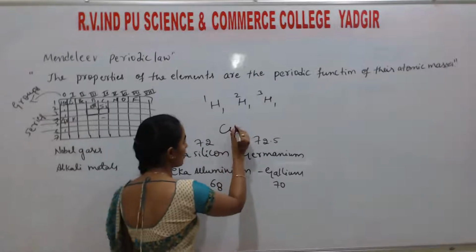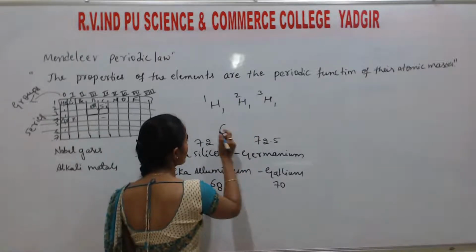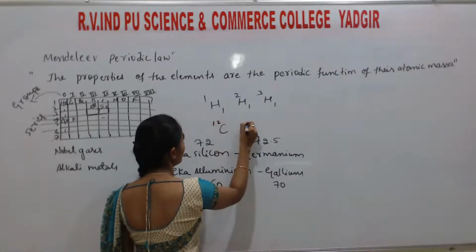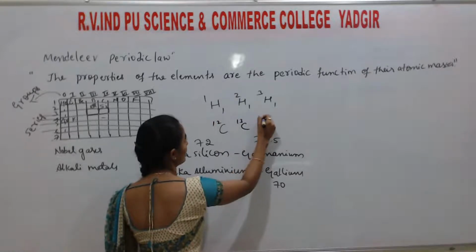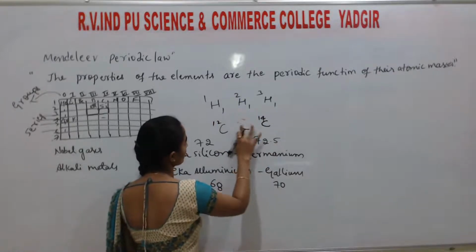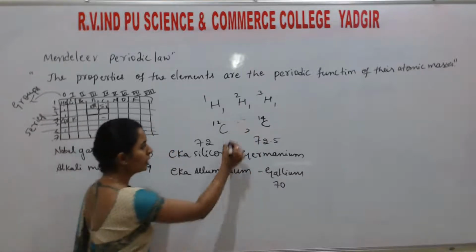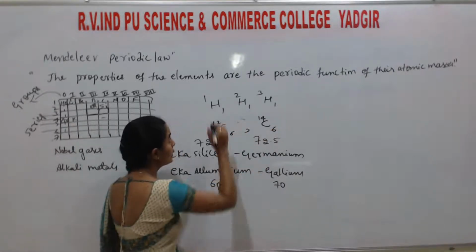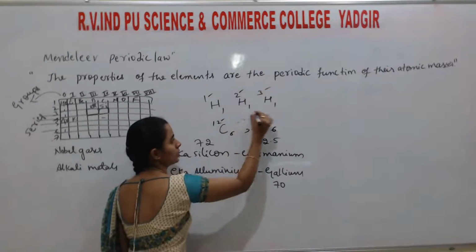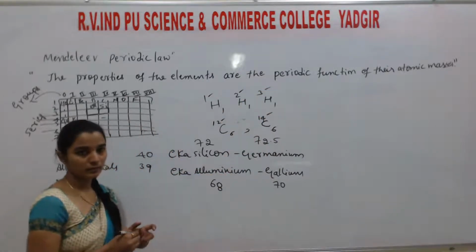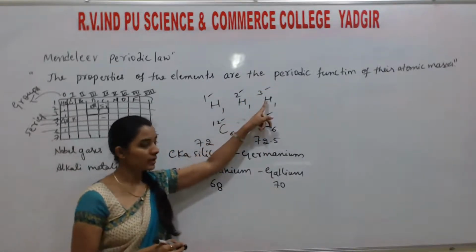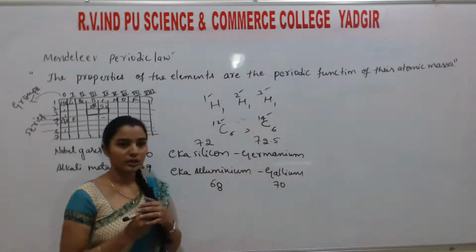Next, carbon also has isotopes: C12, C13, C14. So C12 and C14 are isotopes. Here 6 is the atomic number, and here this is the atomic mass, correct? So 1, 2, 3 are the atomic masses, and 12 and 14 are the atomic masses.